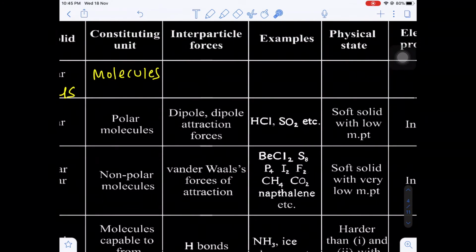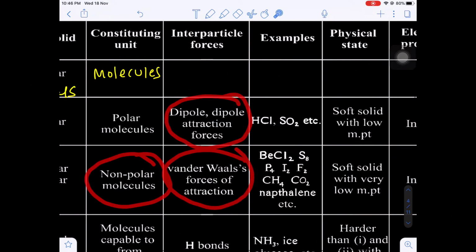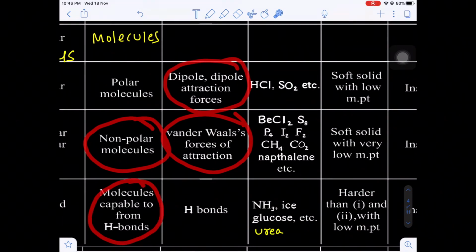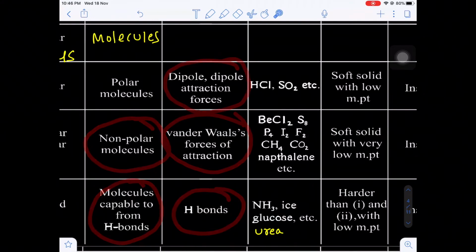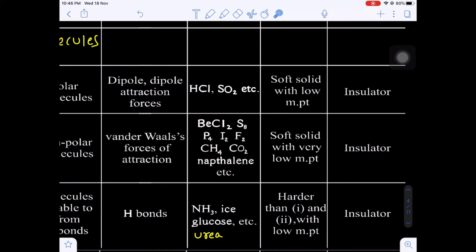Okay, now what are the attractive forces between the polar molecules? Dipole intermolecular force of attraction. Between the non-polar molecules, van der Waals force of attraction. Between the hydrogen bonded molecules, we know hydrogen bond. Okay, what are the examples for dipole force of attraction molecular solids? Hydrogen chloride, sulfur dioxide. And van der Waals force of attraction molecules: beryllium chloride, S8, P4, I2, F2, CF4, CH4, CO2, and a lot of other examples are also there.